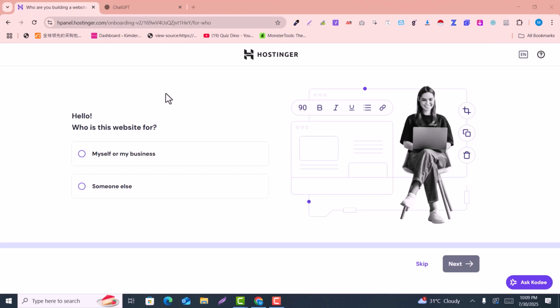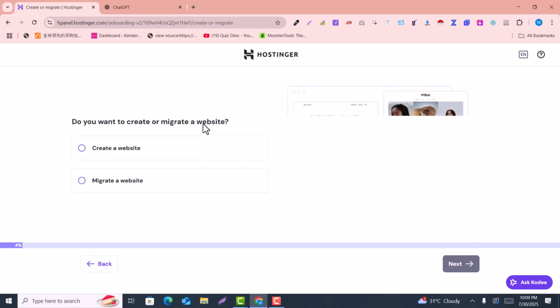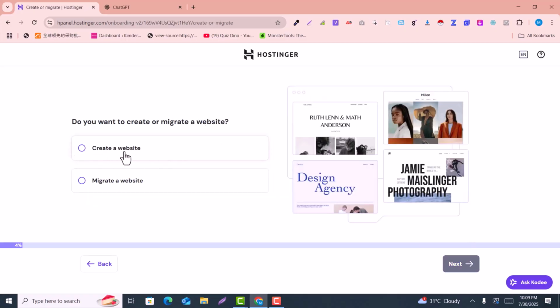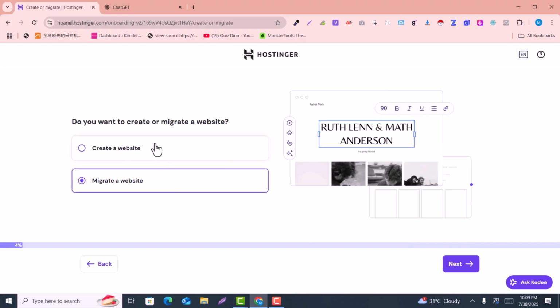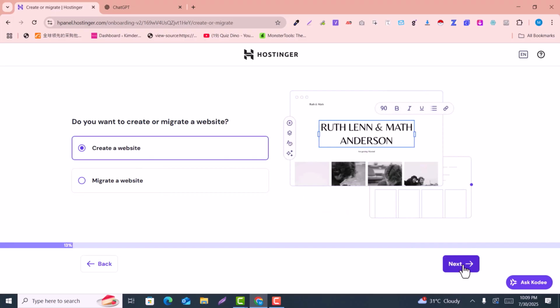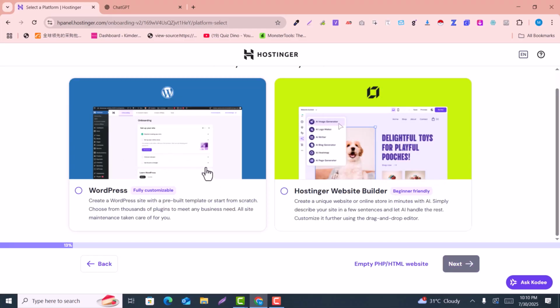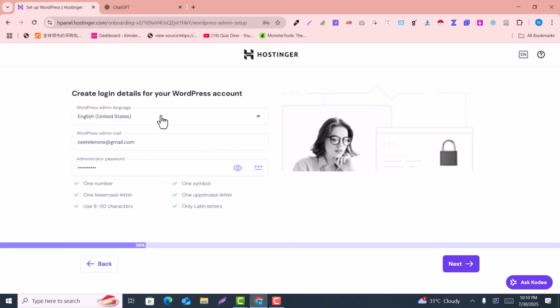After doing the payment, you will be redirected to this page, and here you can set up your website. Here it is asking if the website is for myself. I select this one, just click on next, and here you can select create website. If you already have a website, you can select the migrate one. So I select create website and click on next. You can also select WordPress, so I select WordPress and click on next, and here you just need to select the credentials for your WordPress.